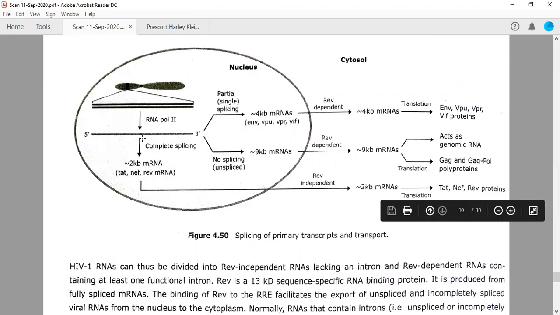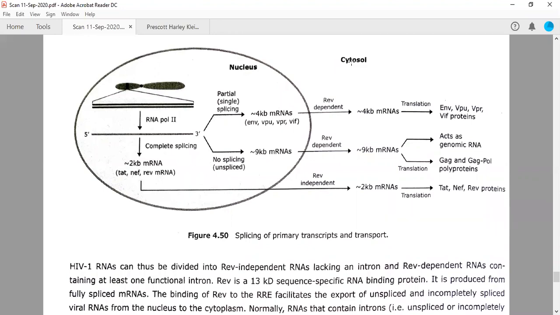And then out of this, the mRNA, either the spliced, unspliced or partially spliced version, will be translocated into the cytoplasm, the cytosol, and then different products of different genes will be formed. For example, ENV, VPU, VPR, VIF, all these will be formed in the cytoplasm when the partially spliced version of mRNA is transported into the cytoplasm.